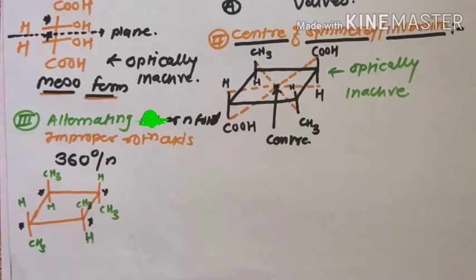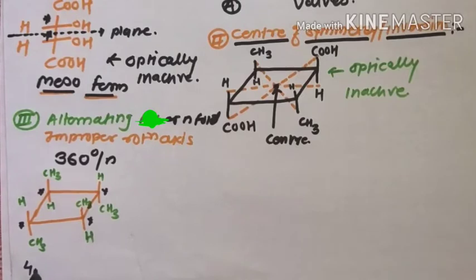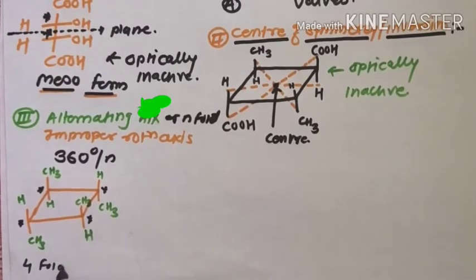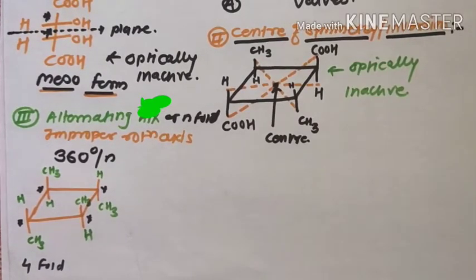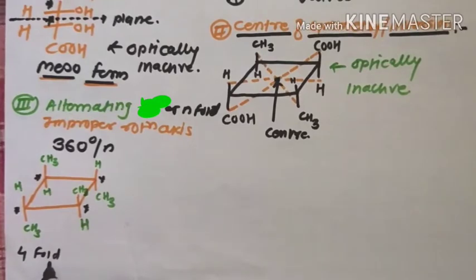Therefore, such a molecule has a fourfold alternating axis of symmetry.